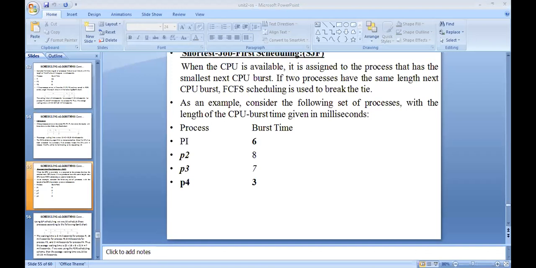I think there is a problem with this. Are you able to see the screen? Are you able to see the screen now? Yes, ma'am. Paint is visible to you all? No, ma'am. Paint is not visible. So there is a problem with the Paint application.